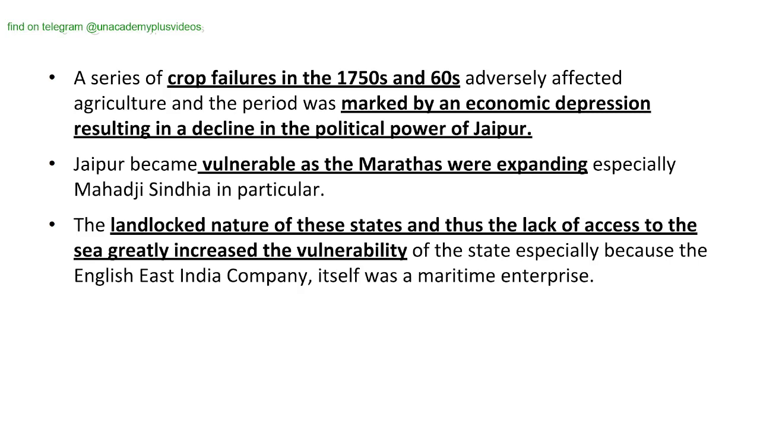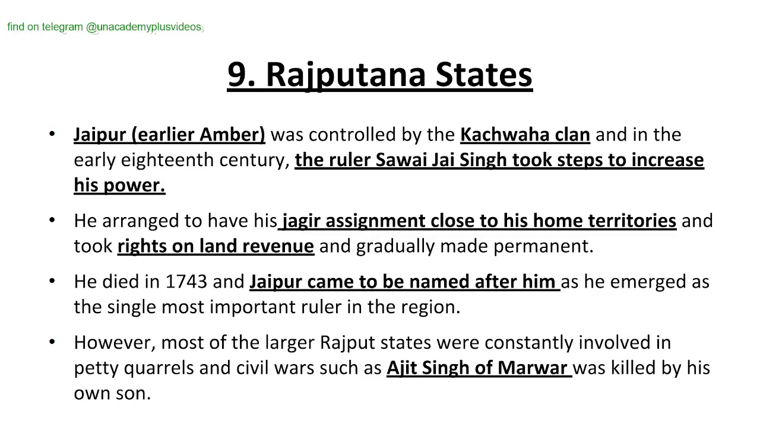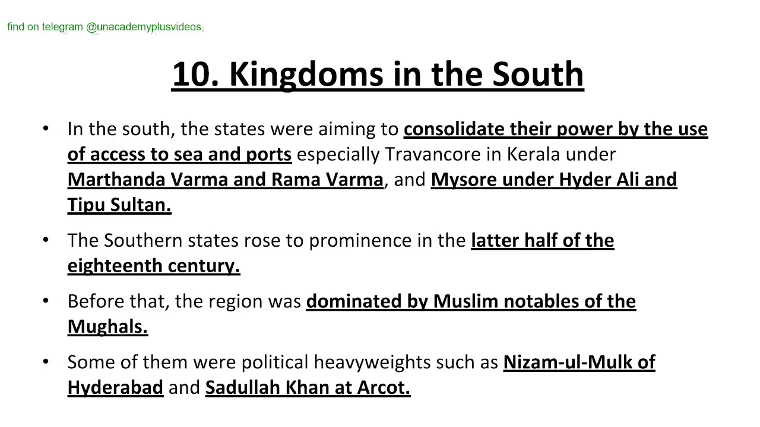Jaipur became vulnerable as the Marathas were expanding, Mahadji Sindhia in particular. The landlocked nature of these states and thus the lack of access to the sea greatly increased the vulnerability of the state, especially because the English East India Company itself was a maritime enterprise. So, this was all about Rajputana states. Moving forward, kingdoms in the South.